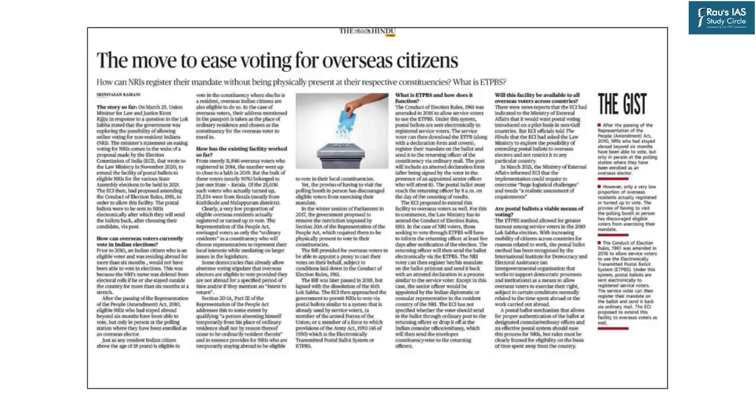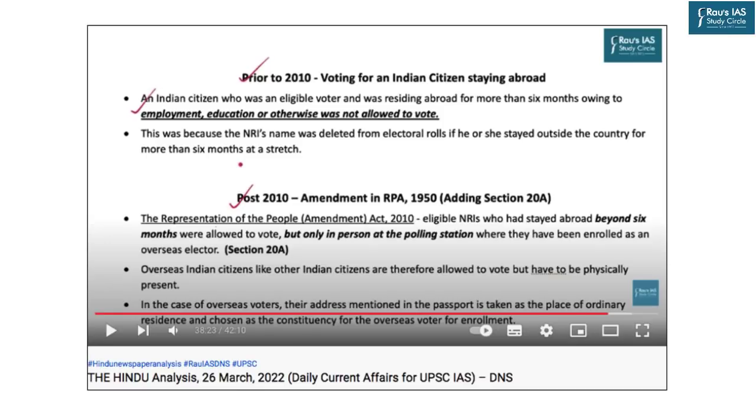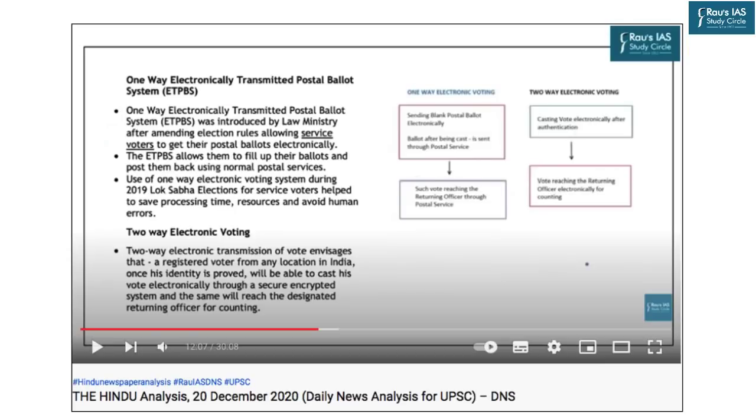There's also an article on the voting rights of overseas citizens of India. Again, in the DNS of day before yesterday, from the prelims perspective, Vaibhav sir had discussed the concept already. And previously, Mangal sir has discussed it in quite detail. So it seems like the articles which are important in today's newspaper already have been discussed.